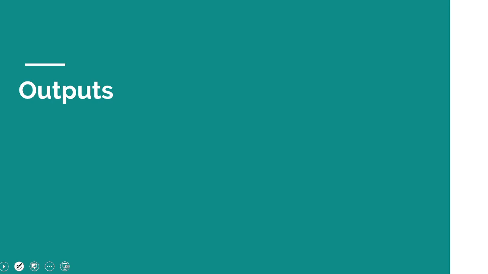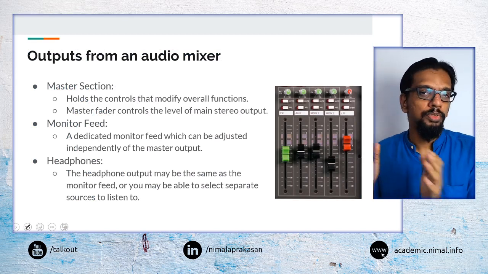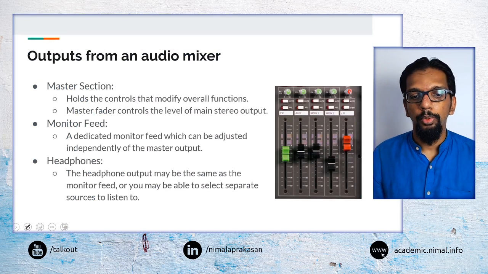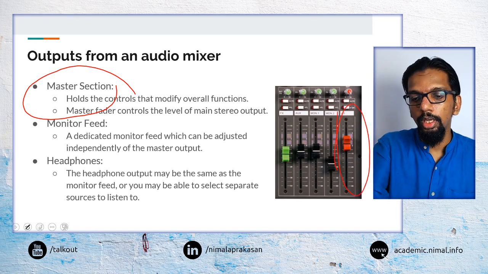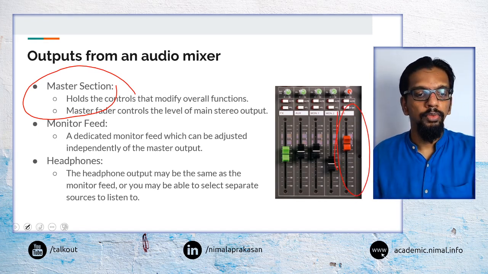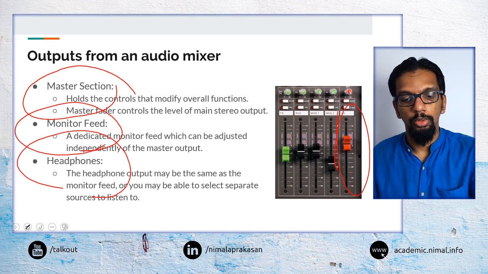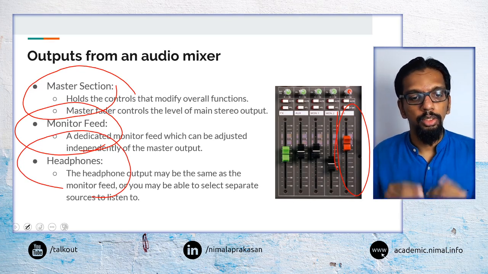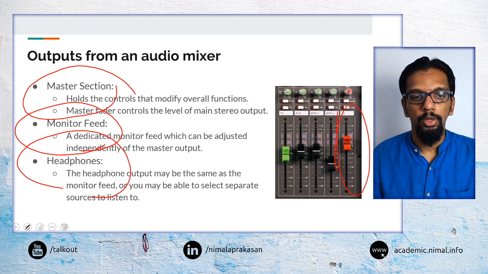Then the third main part that we can identify within mixers is the output section. In the output section, again, we have a number of ways we can send or route these outputs. We can have a master section that controls the output going to the main output feed. Then we can have a number of monitor feeds or headphone feeds, so various people can listen in at different levels. We can have a number of such outputs going from a particular mixer.